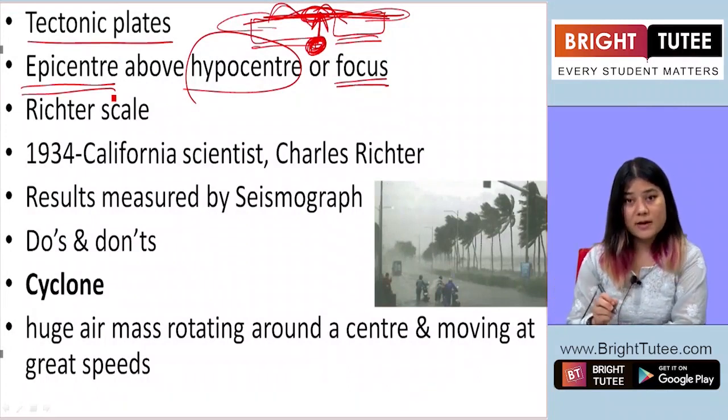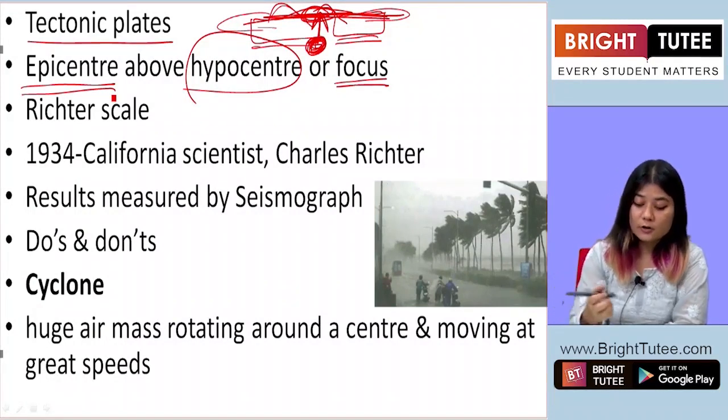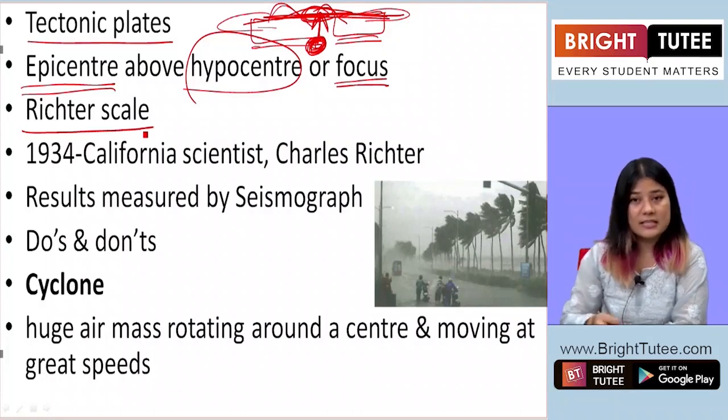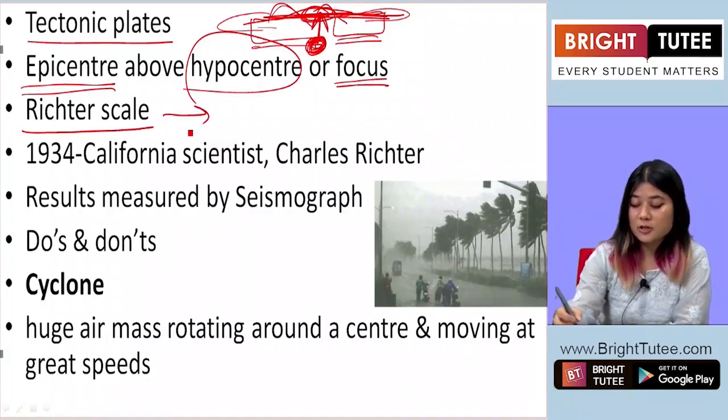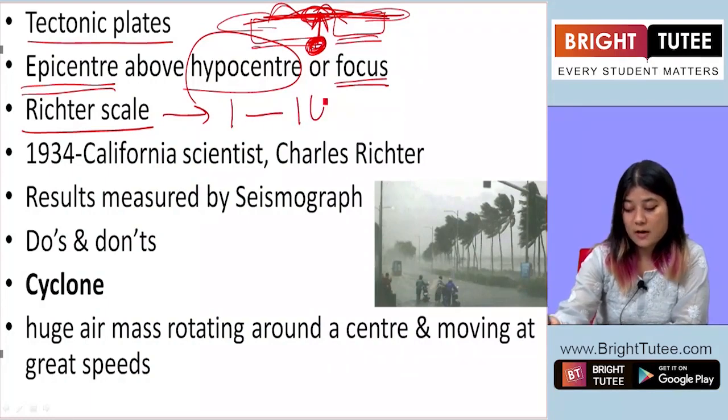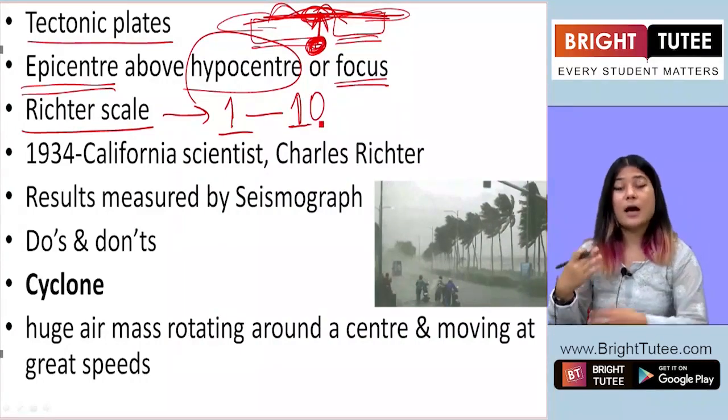Now the tool which helps us to measure earthquakes is called the Richter scale. The earthquake is usually measured on a scale of 1 to 10. That tells us how intense or how bad the earthquake is.